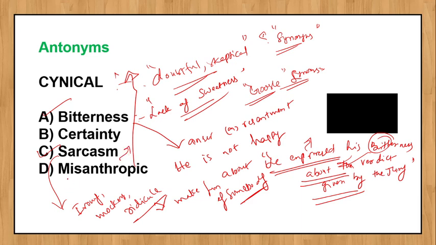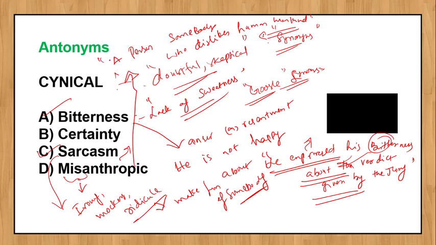And misanthropic means a person, somebody who dislikes humankind or mankind. The root word is anthro, which belongs to people, the human race.